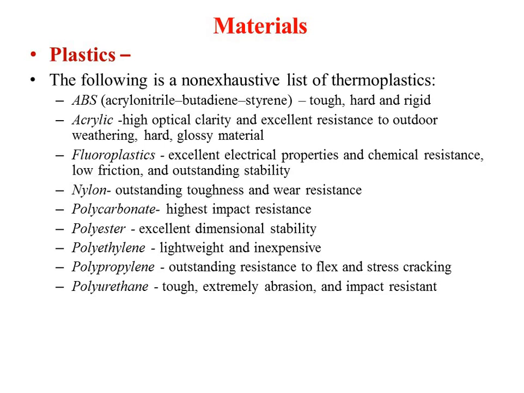Most of the signboards you see on various shops are generally made up of acrylic boards. These have optical clarity, excellent resistance to outdoor weathering, and are hard and glossy, and it looks good. That's why most artists use acrylic material.